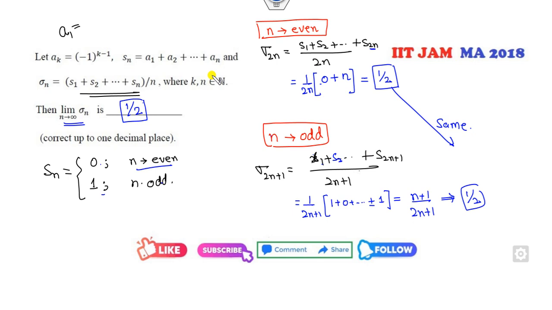Always remember, the Cauchy first theorem is not applicable, so we can split into even and odd. Always remember, if the limits are different, then what is the meaning of that? The sequence is divergent. Then you are unable to find the limit of this sequence.